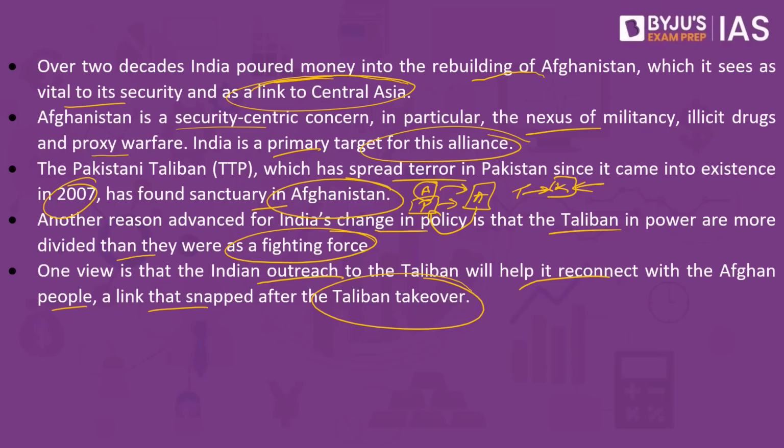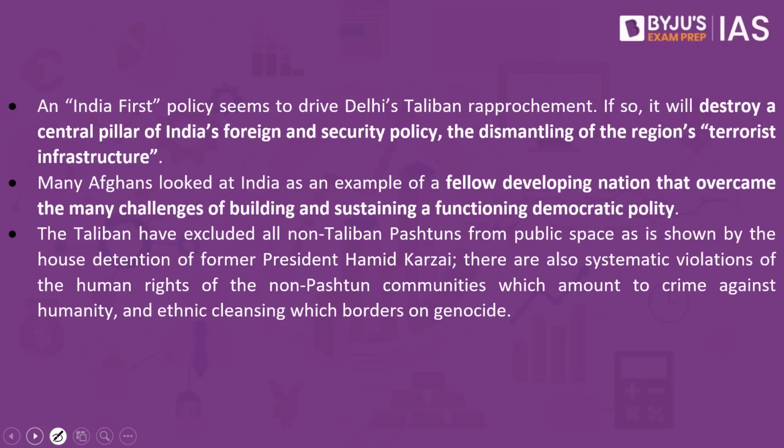There are other set of arguments as well which say that whatever India has done in the present situation is not right. India should not have interacted with the Taliban. What are these arguments? An Indian first policy seems to drive Delhi's Taliban rapprochement. If so, it will destroy a central pillar of India's foreign and security policy, the dismantling of the region's terrorist infrastructure. When we speak about Taliban, India has always opposed Taliban from 1996 up until 2001, and even after the withdrawal of United States of America.